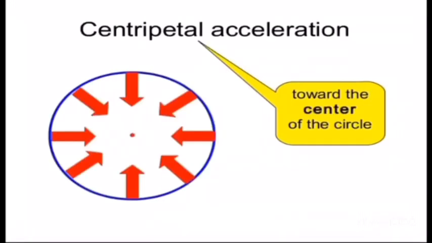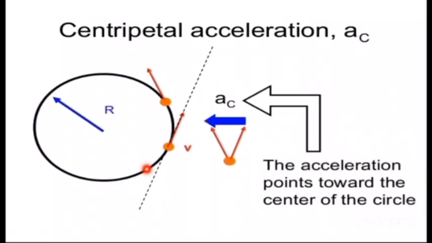Now centripetal acceleration. What is centripetal acceleration? The acceleration that is produced by centripetal force is known as centripetal acceleration. It is also acting towards the center of the circle. We have a relation for centripetal force. That centripetal force depends upon two things. First one is the velocity of a body, which is changing at every instant, and second one is the radius of the circle, which is represented by r.